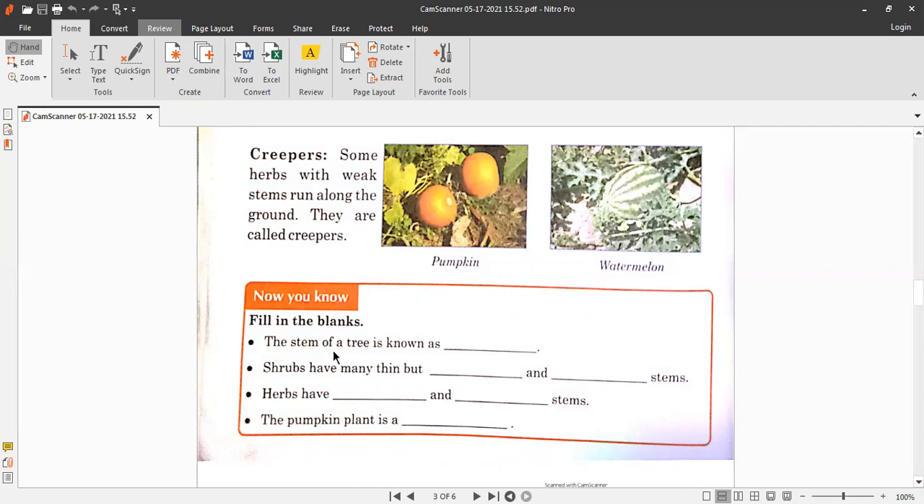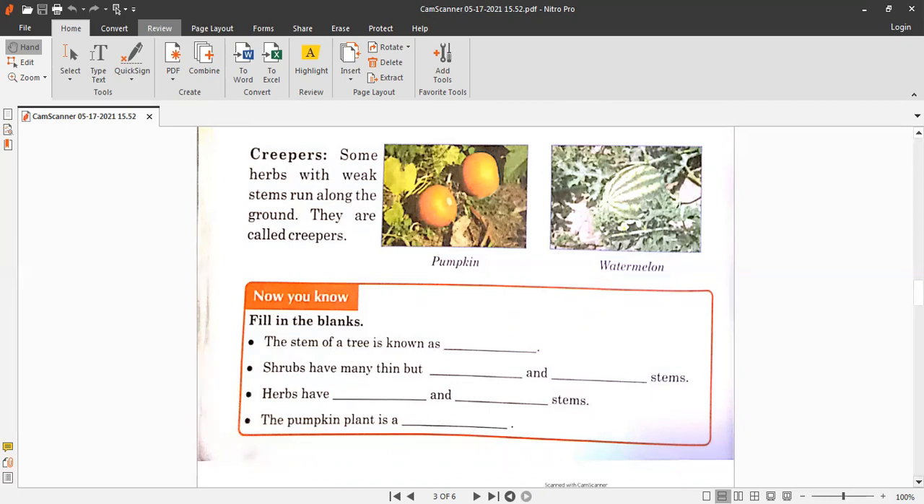I'm repeating it for you. The stem of a tree is known as trunk. Shrubs have many thin but strong and woody stems. Herbs have weak and thin stems. The pumpkin plant is a creeper.